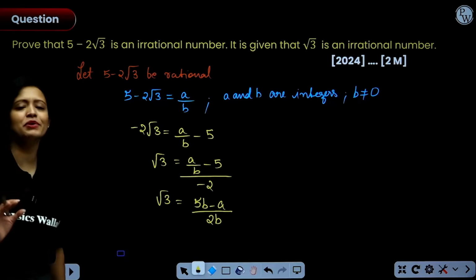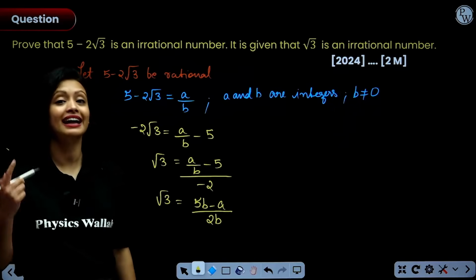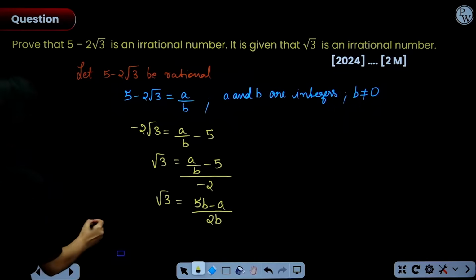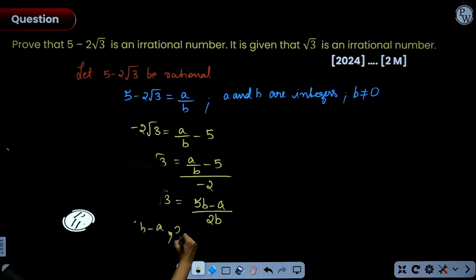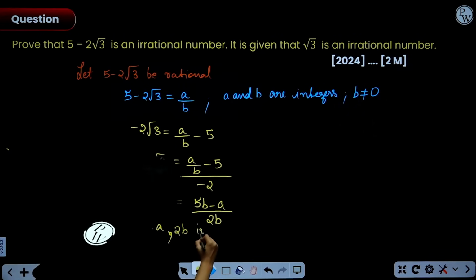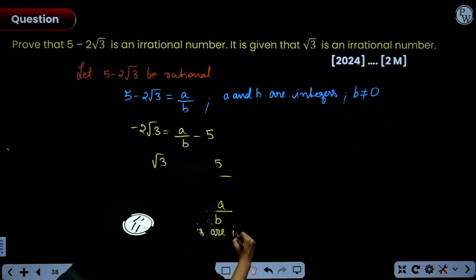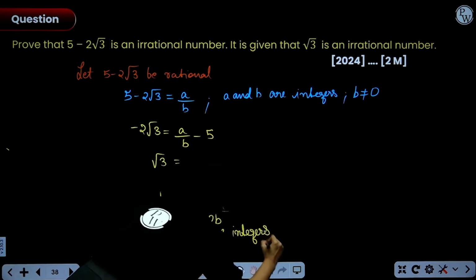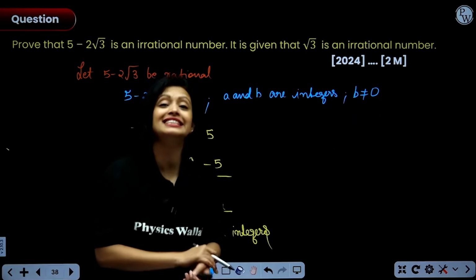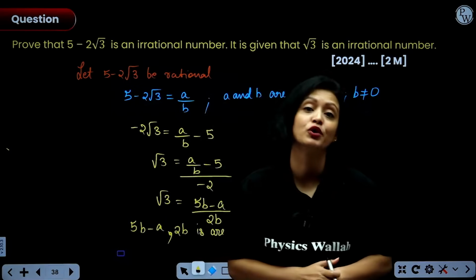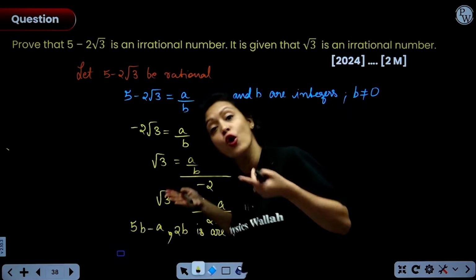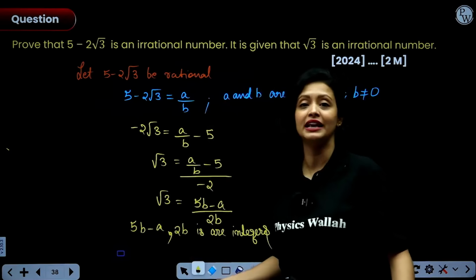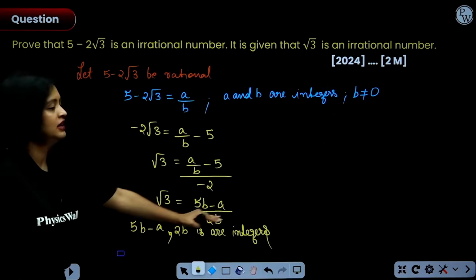Now, remember guys, a and b both are integers. So, if a and b are both integers, then 5b is also an integer, 5b minus a will also be an integer, and 2b obviously is an integer. So, both the numerator and denominator are integers. Yes or no? We have studied in smaller grades that integers follow the closure property. So, 5 into b is an integer, 5b minus a would also be an integer, and 2 into b also would be an integer.